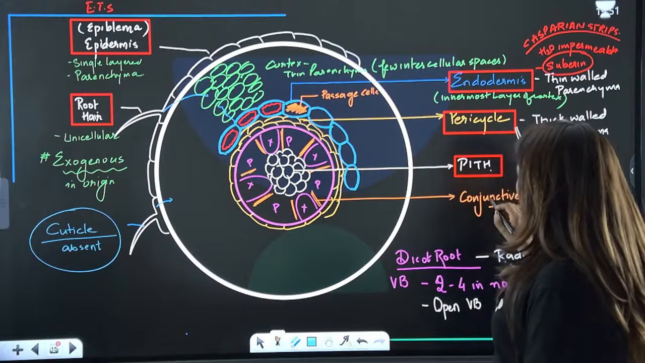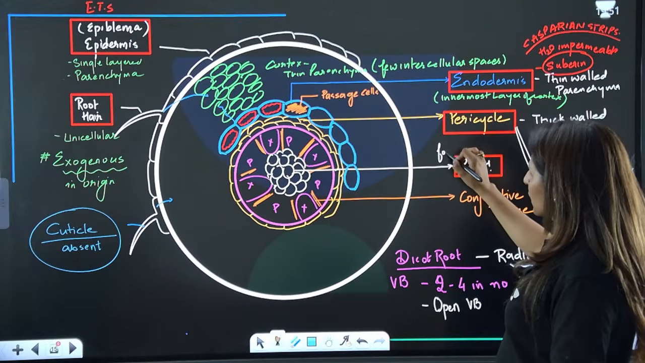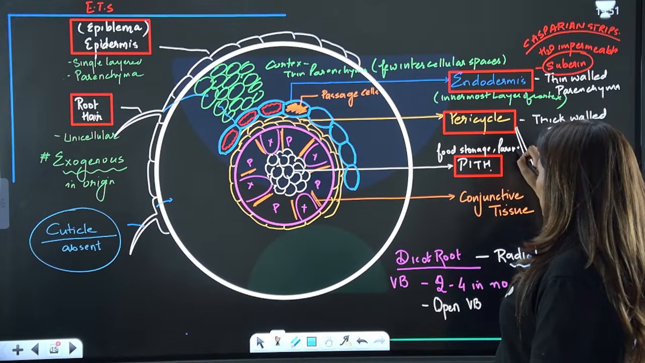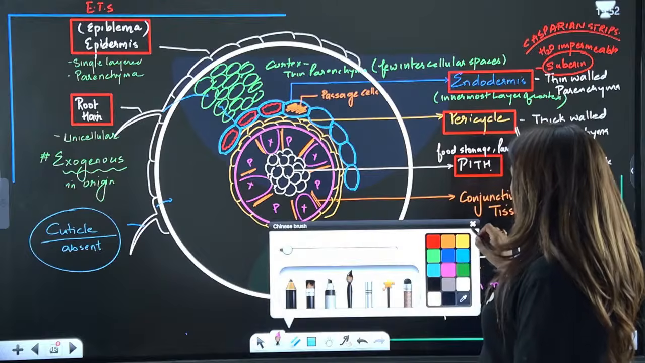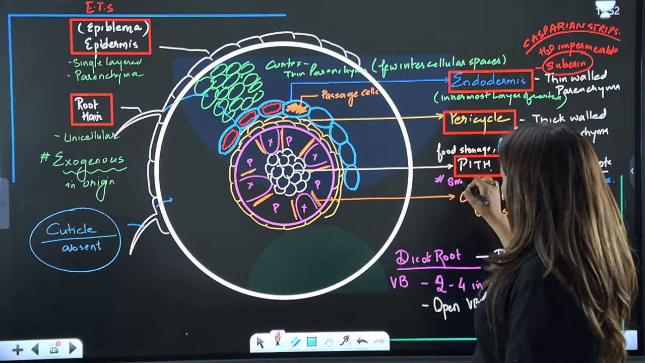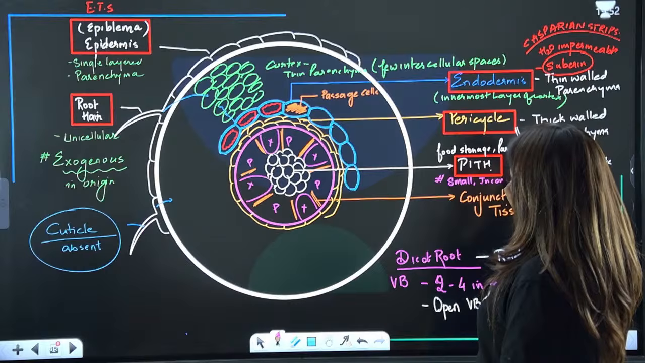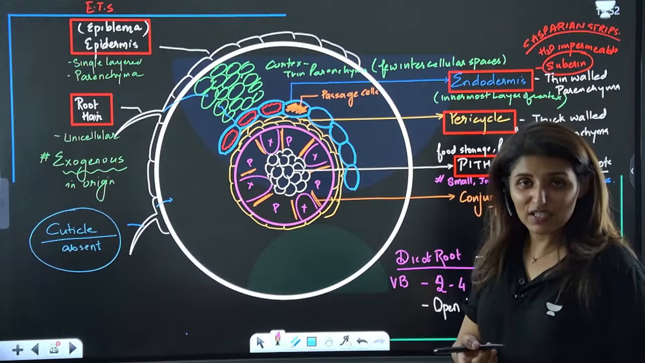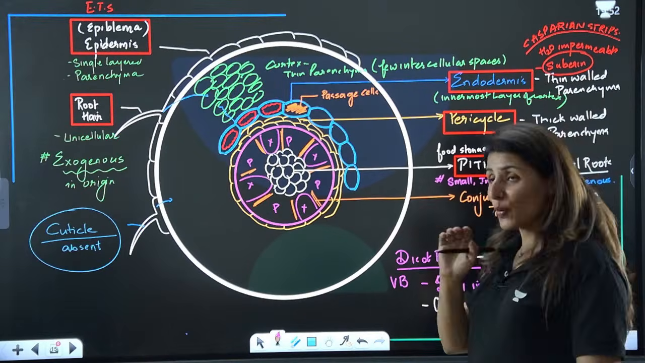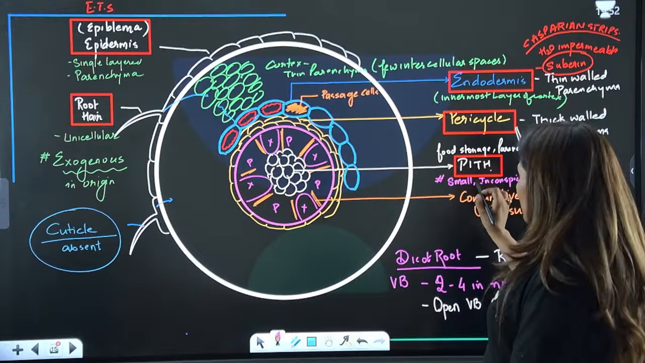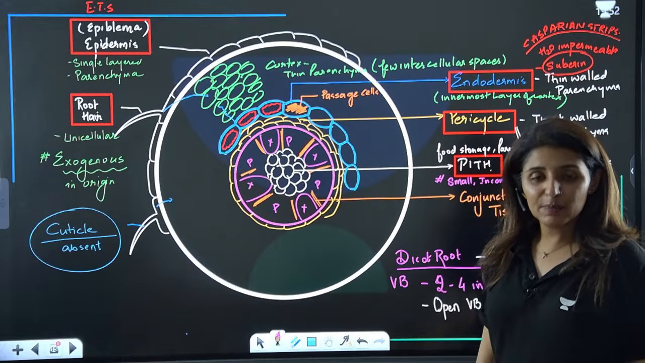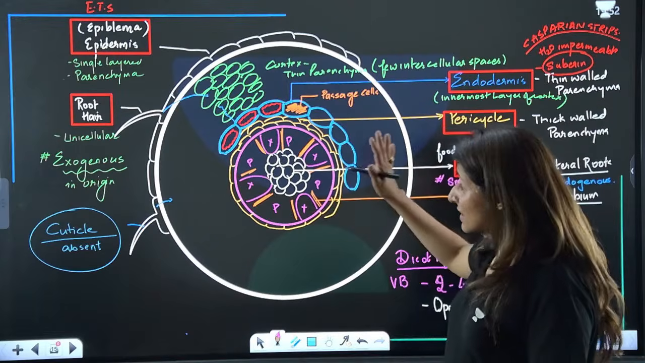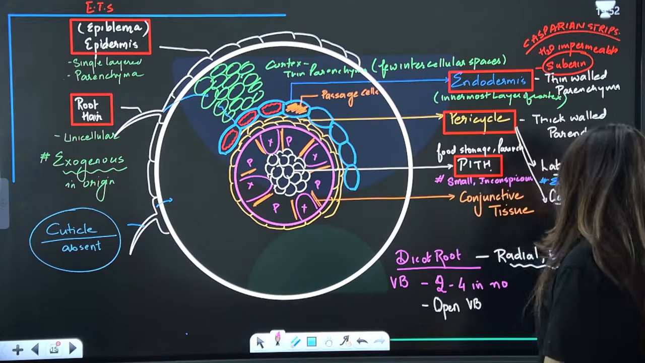Is it clear? The second difference comes here, pith. This is a food storing tissue, and since it is involved in storage, it is made up of parenchyma again. Now, pith in case of dicot is small and inconspicuous. NCERT writes this word, inconspicuous, which means underdeveloped. But if you look at the diagram, it looks the opposite. While comparing monocot and dicot root, it will look the opposite, but the theory confirms that pith is small and inconspicuous. Please tell me these points are clear.